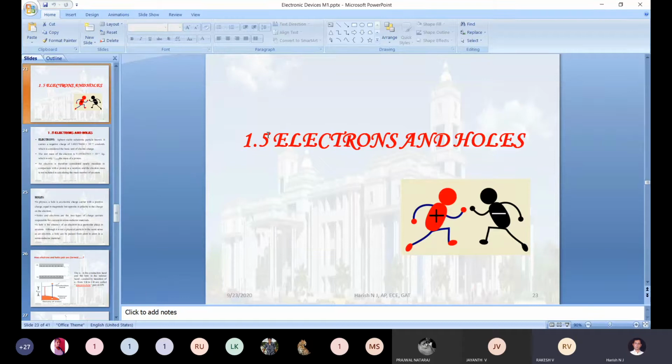Because electron density will be less. Electron density will be less.